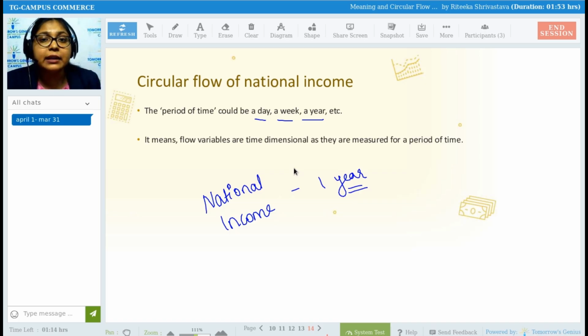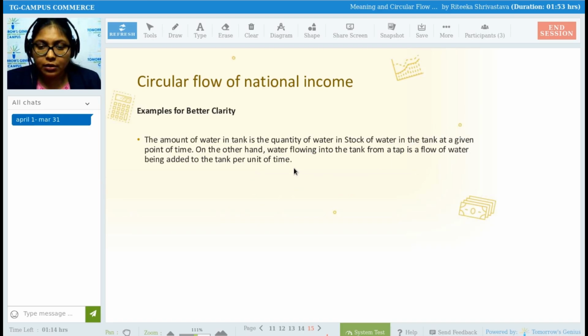So any variable which you calculate over a specific period of time, like on a daily, weekly, monthly, yearly basis, will be categorized under the flow variable. National income is the best example of a flow variable because it is calculated on a yearly basis. So flow variables are time dimensional as they are measured for a period of time, on the basis of days, weeks, months, quarters, years and so on.